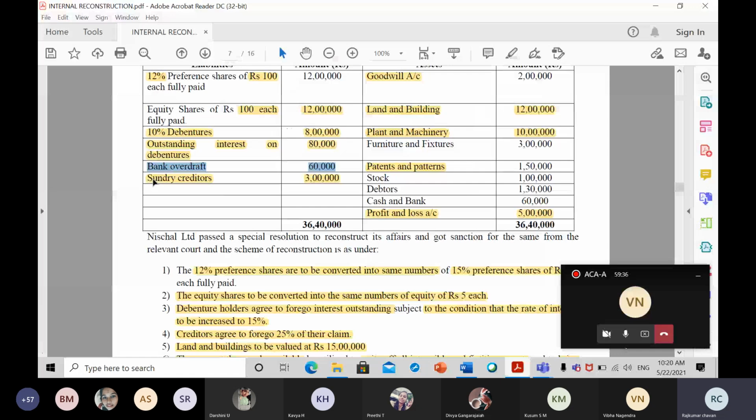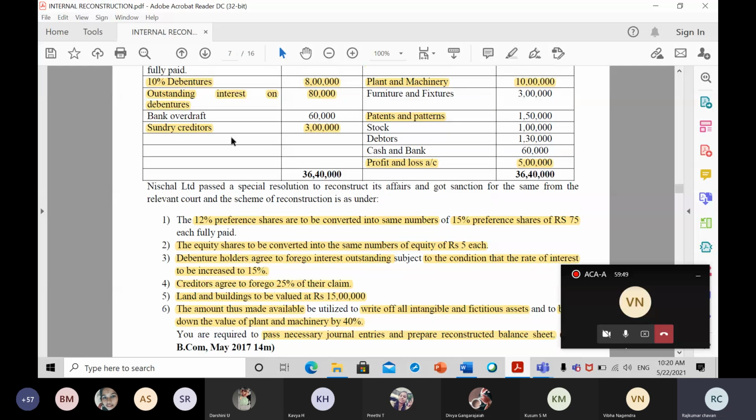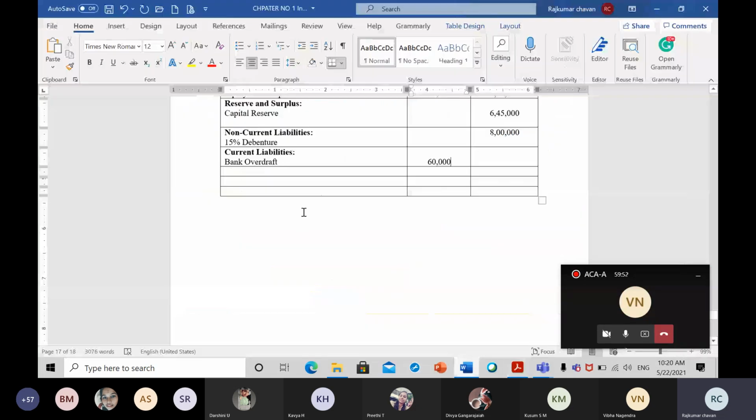Now coming to the sundry creditor, which is 3 lakh, but we have done one adjustment on sundry creditor, which is nothing but what? Creditors agreed to forgo 25% of the claim. That 25% will not come, but 75% will come in the balance sheet. So we have to write down here under the current liability, sundry creditors. Okay, total amount is 3 lakh rupees.